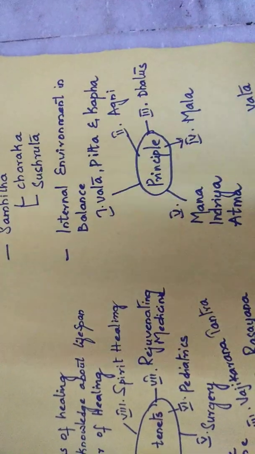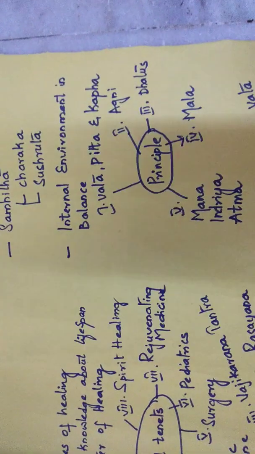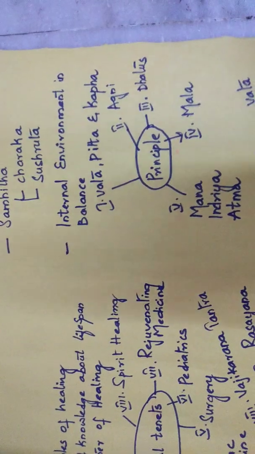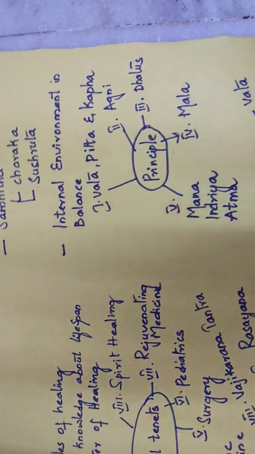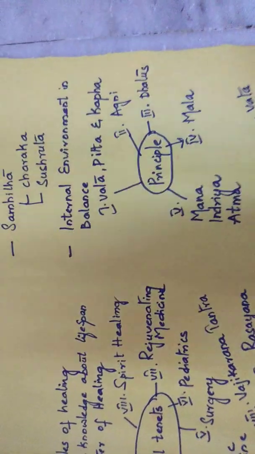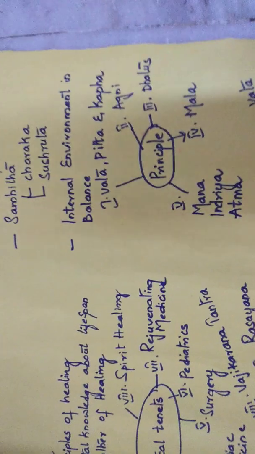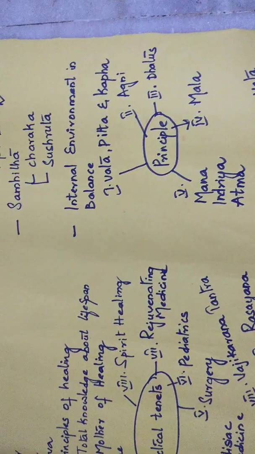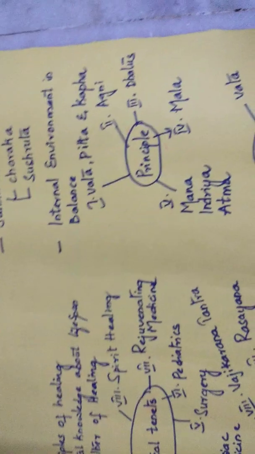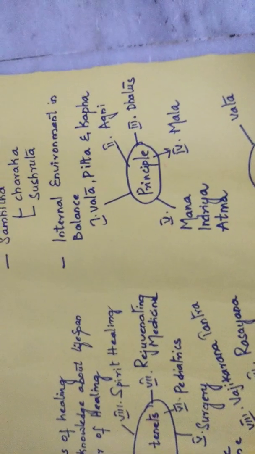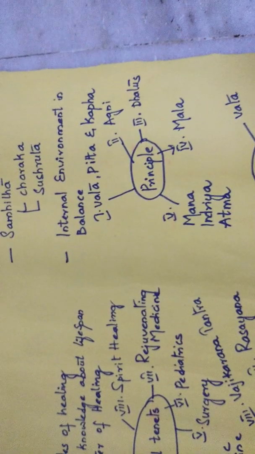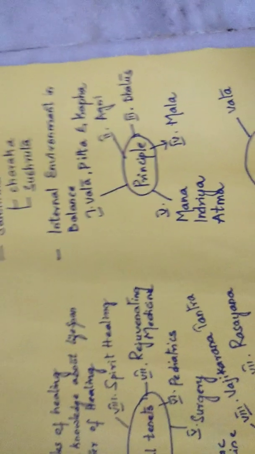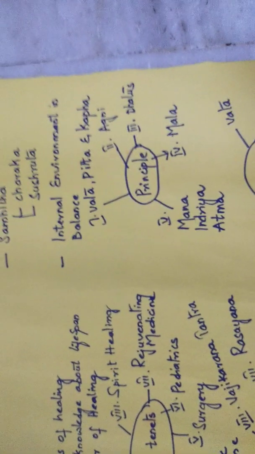So what does this internal environment talk about? The very first one is Vata, Pitta and Kapha, which is collectively called Tridosha. And the second one is Agni. Agni is nothing but a digestive fire.